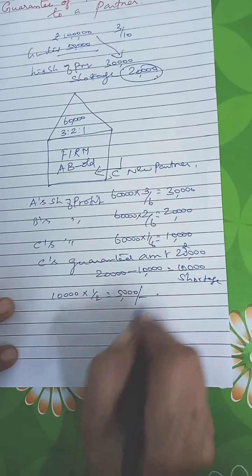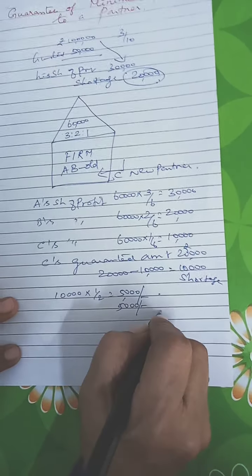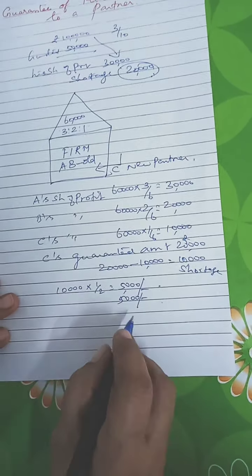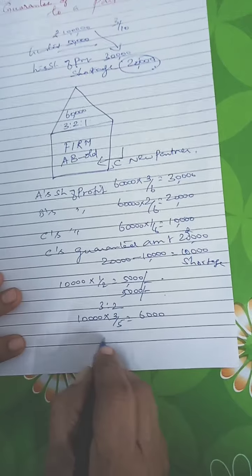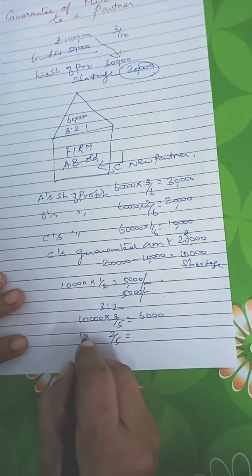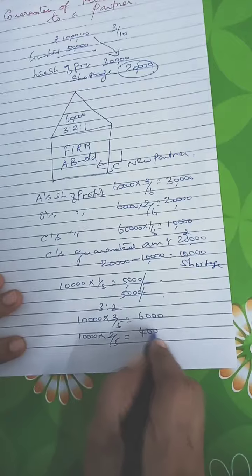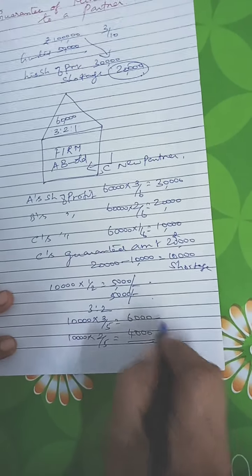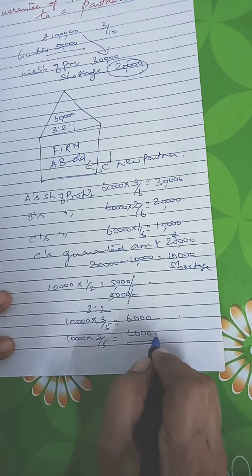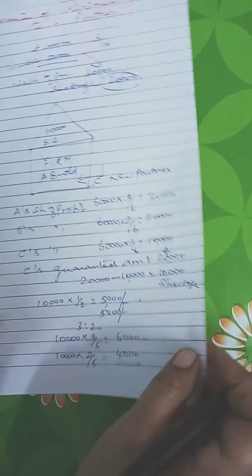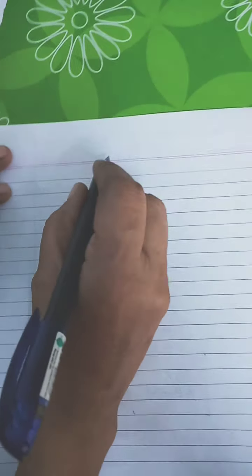A will give rupees 5,000, B will give rupees 5,000 to C. Suppose the old partners share the deficiency in the ratio 3:2. So 10,000 shared by them, 3 by 5 for A is 6,000. For B, 10,000 into 2/5, so 4,000. 6,000 A will give to C, 4,000 B will give to C. If A alone shares the deficiency, A will give the full amount 10,000 to C.